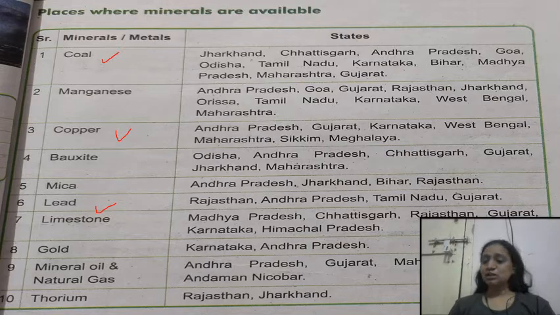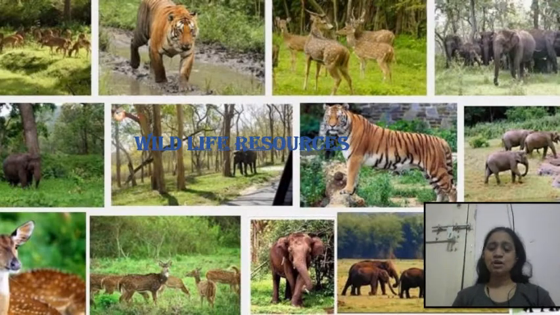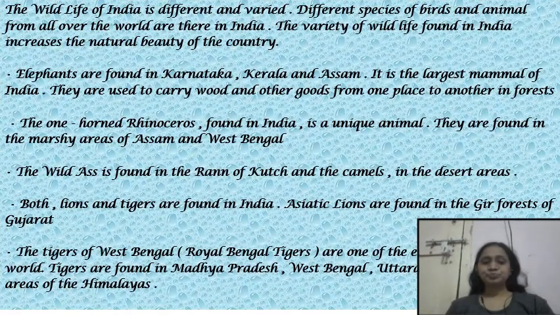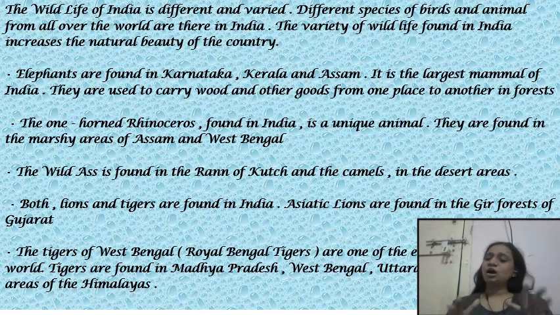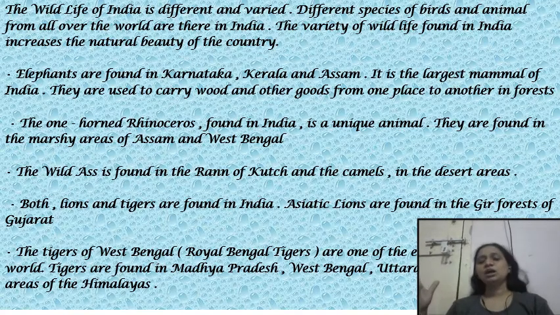Now we will see the another resources, that is a wildlife resources. Means, what is a wildlife? Means the animals. And animals which lives in the forest, they are known as the wildlife resources. The wildlife of India is different and varied. Different types of the species of the birds and animals from all over the world are there in India. And the variety of the wildlife found in India increases the natural beauty of the country.